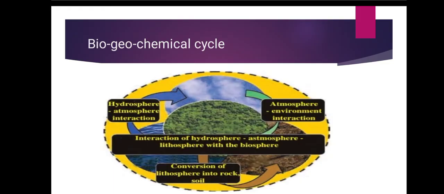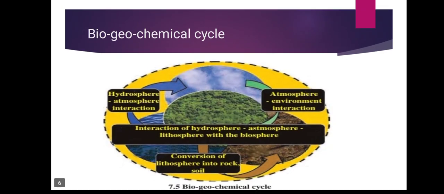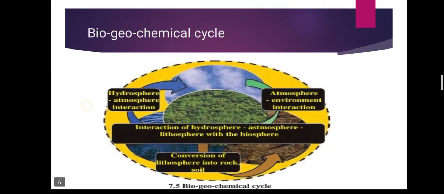Let's understand the next topic, that is the biogeochemical cycle. So what is the biogeochemical cycle? The cyclic flow of nutrients within an ecosystem is called the biogeochemical cycle. Repeat with me, students: the cyclic flow of nutrients within an ecosystem is called the biogeochemical cycle.